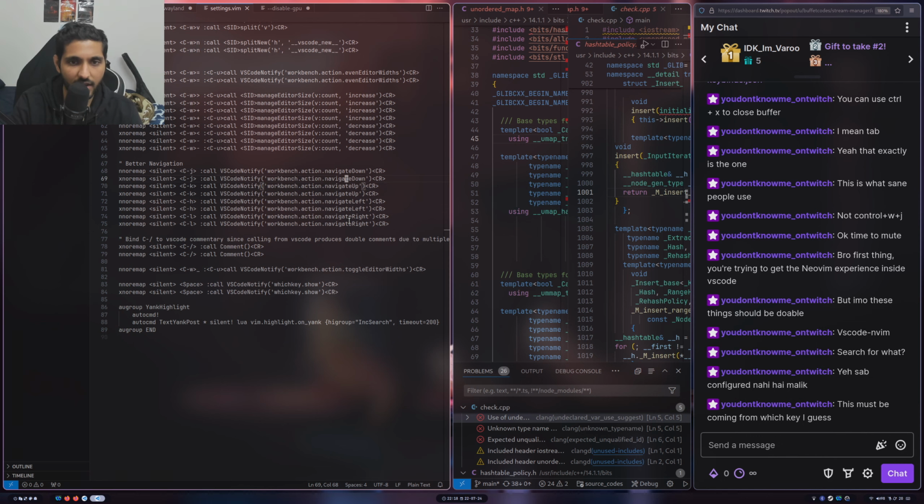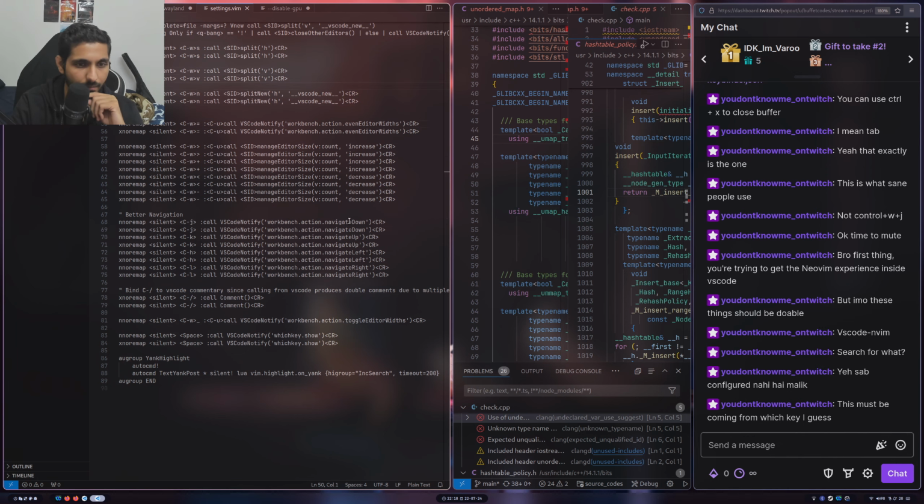So Control J, it's going to take you to navigate down. And why do you have two times? Oh, this is silent X. No, okay, this is normal mode and all. Navigate down, workbench.action, navigate down, navigate up, navigate left, navigate right. Toggle editor widths.